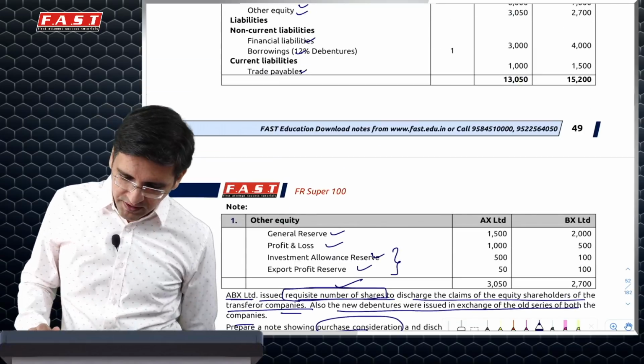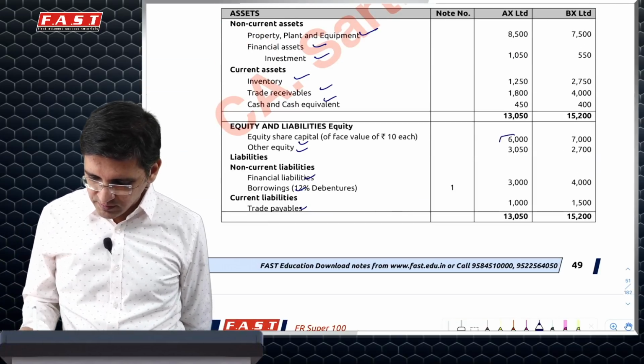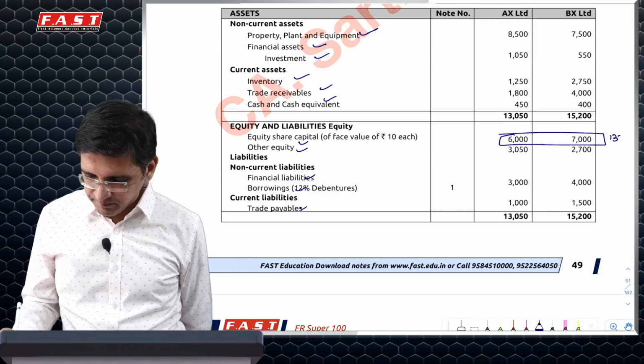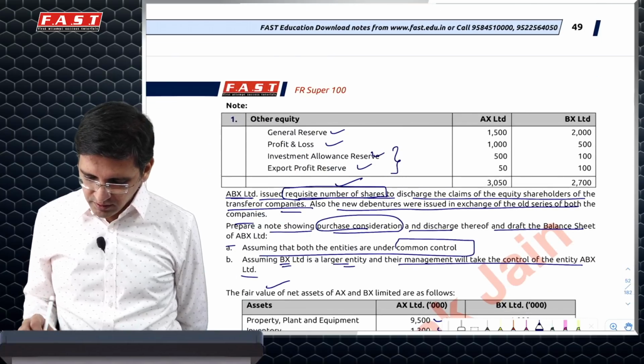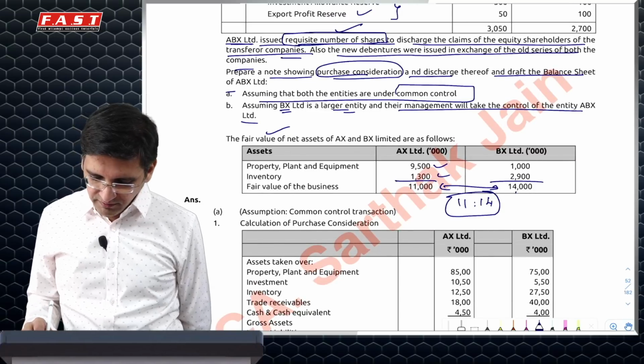What will be the total PC? Because the question does not specify what will be the total capital of ABX, we will assume it will be 6 plus 7, 13,000. We'll have to allocate 13,000 in the ratio of, because it's a requisite number, you'll have to allocate it in the ratio of 11:40.